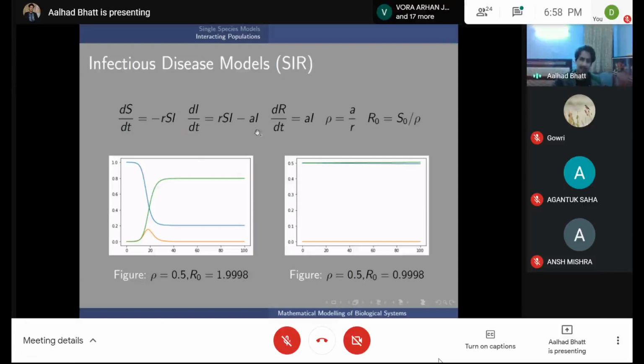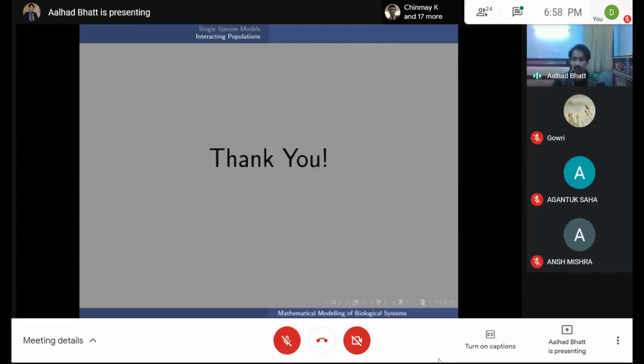And in relation to COVID, I'm sure you've heard of R naught a lot in the past 1 year. But the important thing to remember here is that this is a very simple model and it won't always accurately reflect what is happening with COVID. Like all the models I've shown have been very simple, but you can always change around with it and play with it and get a better fit for what you have. Yeah, that's all, I guess.